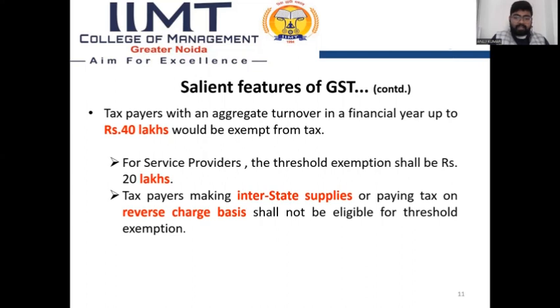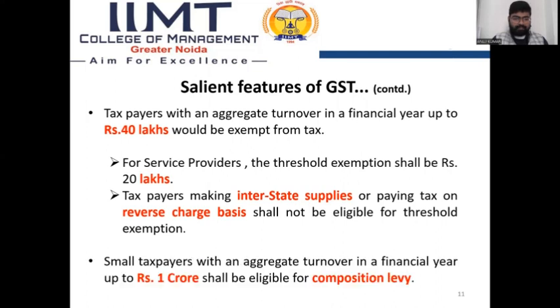If any person makes interstate supply, there is no exemption limit for taking GST registration. GST registration is compulsory for all persons making interstate supply or paying tax on the reverse charge basis.